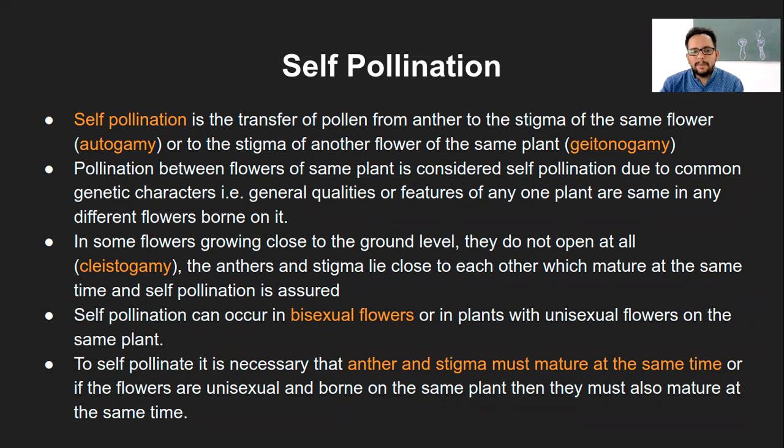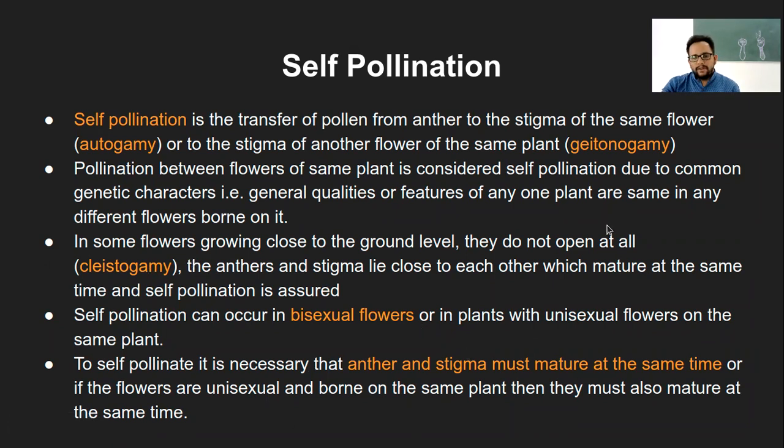stigma, that is geitonogamy. And of course, cleistogamy, if you remember, if the flower is closed, it doesn't have any other option than pollinating its own stigma. So the anther will fall onto the stigma, which is lying very close to each other due to the flower being closed. So that cleisto word means closed, gamy means the gamete or the fusion. So that way the cleistogamy works, where the flower is in closed situation and then the pollination happens.